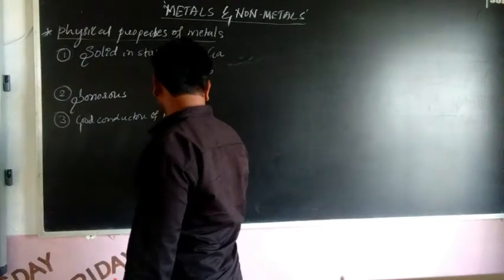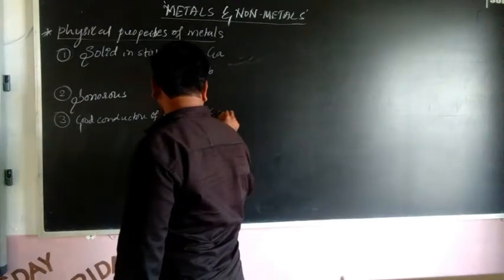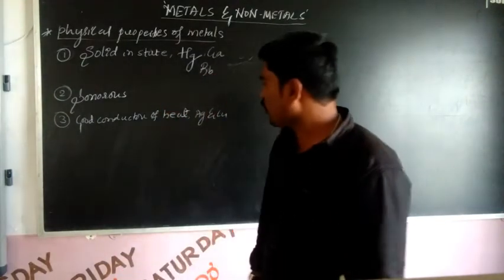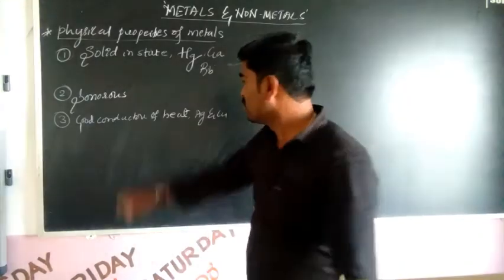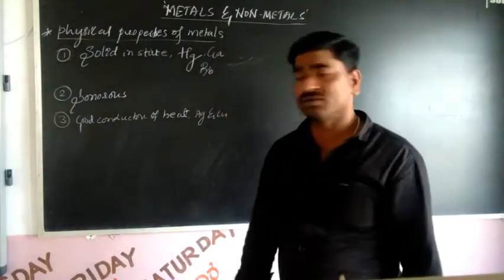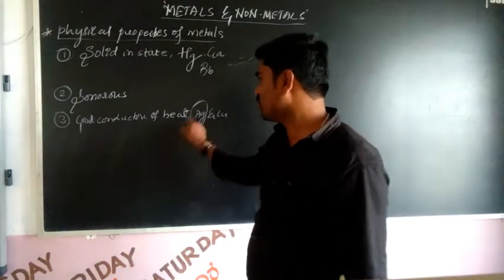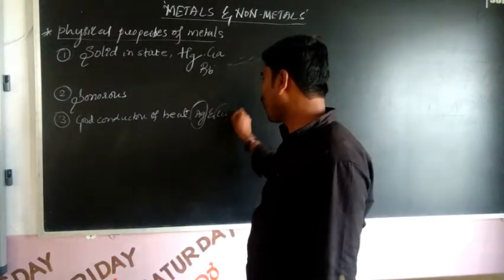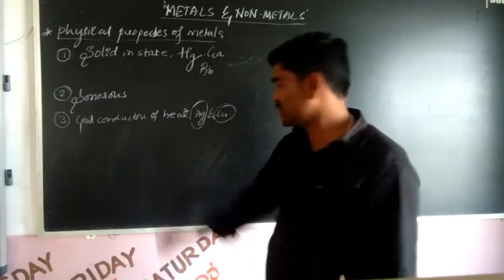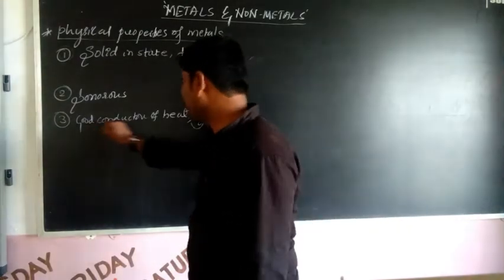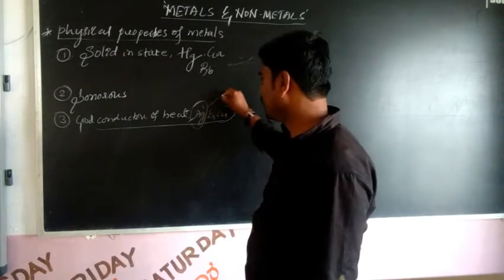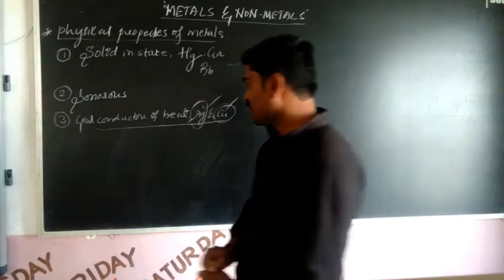Silver and copper are the most heat conductors, right? Copper means ತಾಮ್ರ, silver means ಬೆಳ್ಳಿ. So good conductors of heat, which ones? Silver and copper, right?